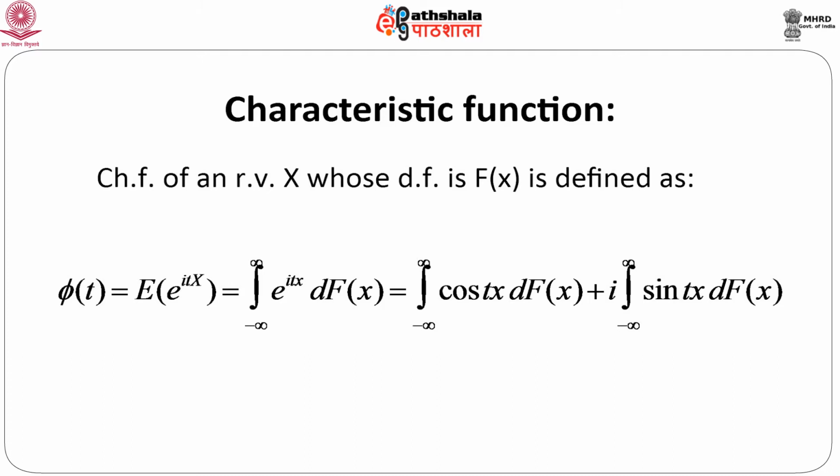So, naturally according to the definition of expectation, this is the integral from minus infinity to infinity of e to the power i t x dF(x).